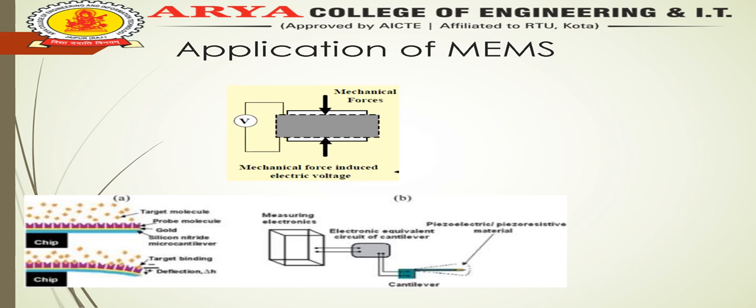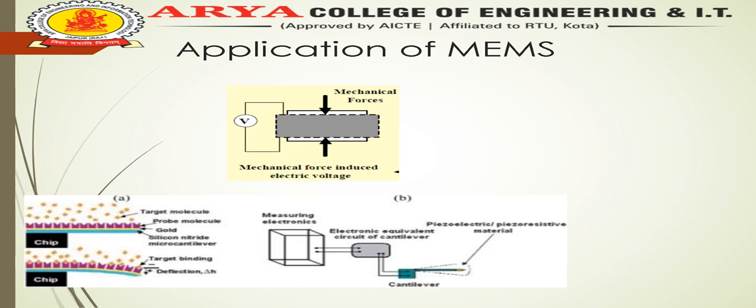In this cantilever structure, this one is a POM molecule, and this one is a gold substrate that we applied. Then this one is a silicon nitride microcantilever. Silicon nitride is a dielectric medium, and this one is a chip, a silicon substrate we are using. So what does this structure show?